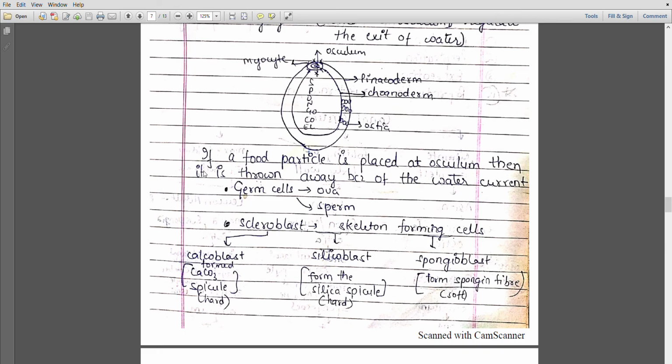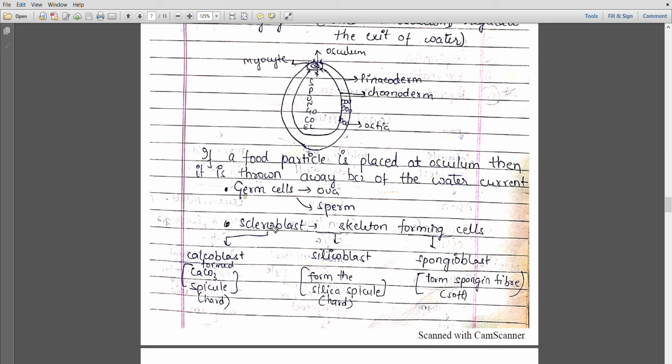Now, a few questions have been asked: if a food particle is placed at the osculum, which is the place from where the water moves out, the food is thrown away. Why? Because of the water current, the food is thrown away.